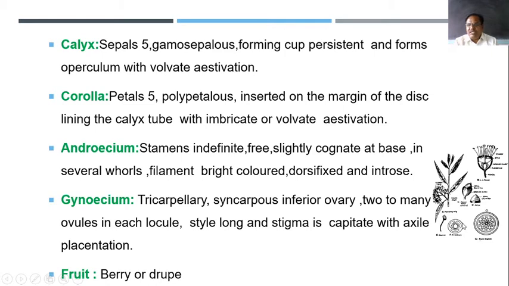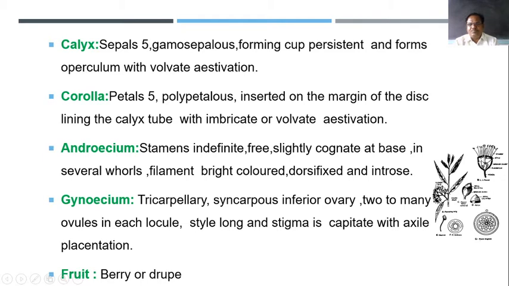Then gynoecium, when we take the TS, when we observe the TS of the ovary, this one is the gynoecium. So when we observe the TS of the ovary, 3 chambers are there, 1, 2 and 3. So it is tricarpellary. Each chamber joins to one another by the common wall. So tricarpellary, syncarpous, the ovary is inferior because other floral whorls are above and the ovary is below that. Then 2 to many ovules in each locule. That is, in each chamber there are 3 ovules. So 2 to many ovules in each locule.